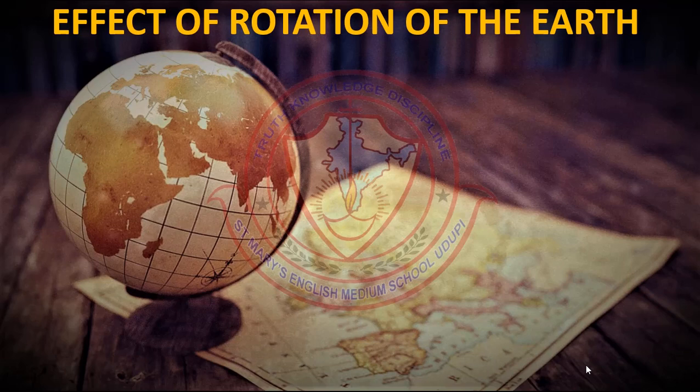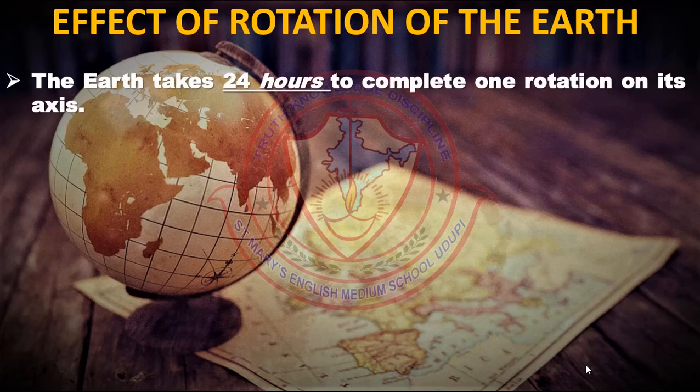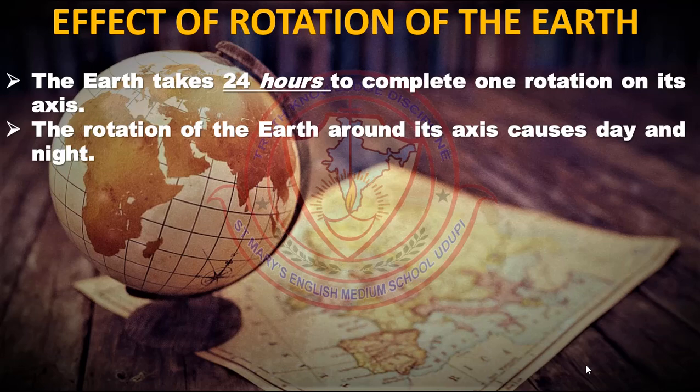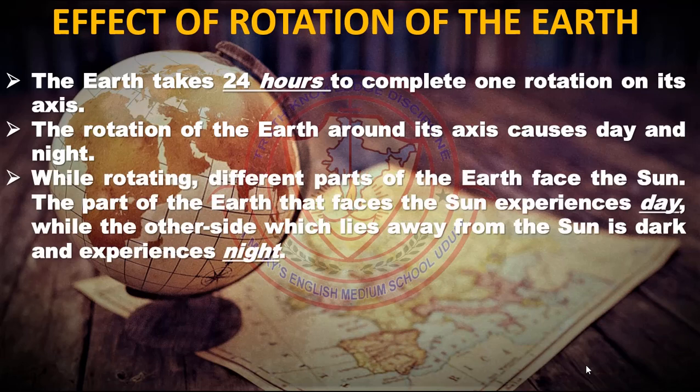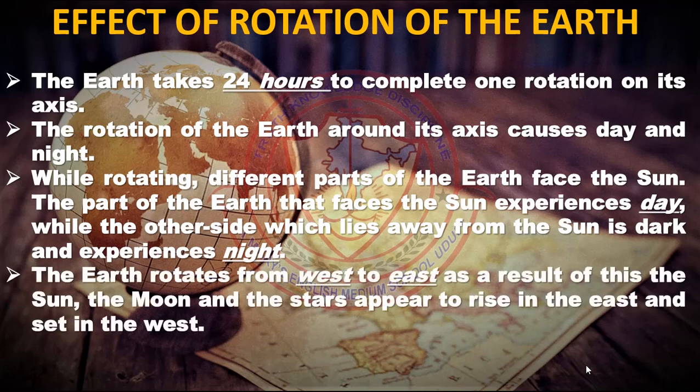Students, let us learn in detail about the effect of rotation of the earth. The earth takes 24 hours to complete one rotation on its axis. The rotation of the earth around its axis causes day and night. While rotating, different parts of the earth face the sun. The part of the earth that faces the sun experiences day, while the other side, which lies away from the sun, is dark and experiences night.